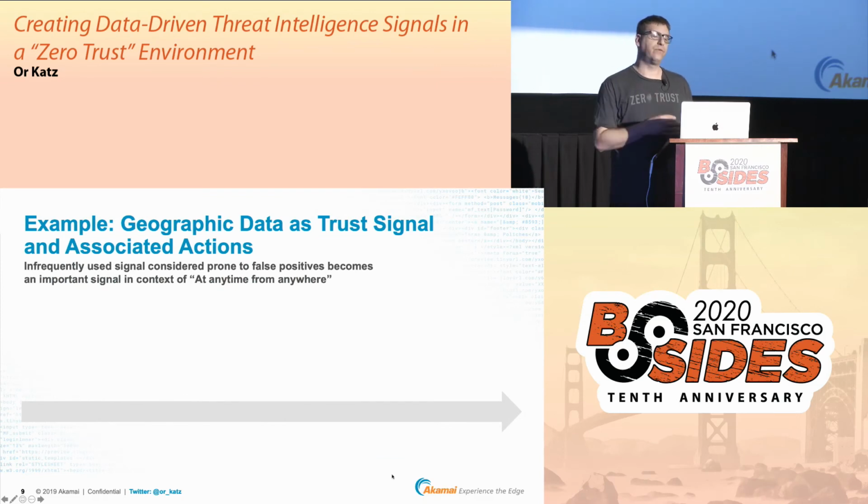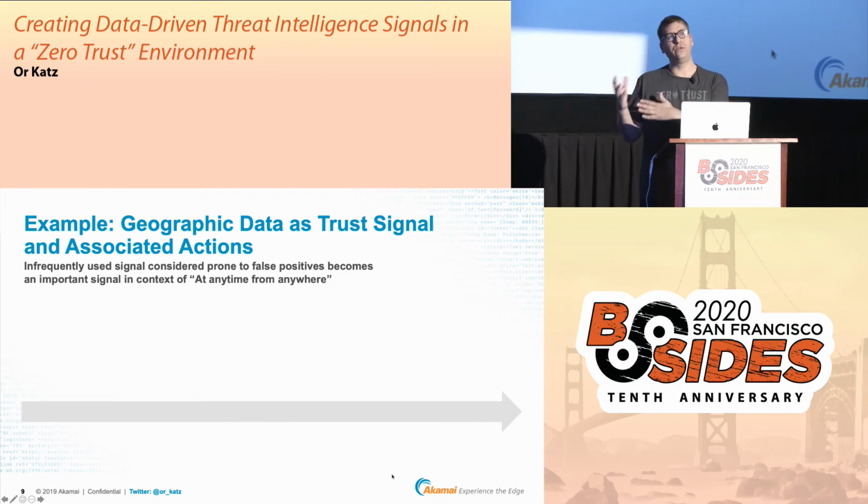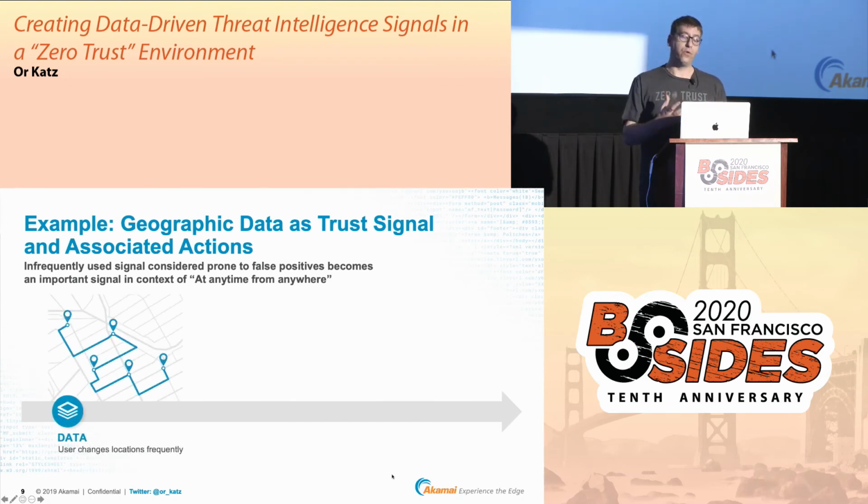Now, here is an example for that. Let's take the geographic data as a source of data that can help us tell this story. It's known that geographic data is not a source of data that's usually used for threat intelligence, for the obvious reason. As I mentioned before, if someone changes location, we could not take a binary decision based on that. We cannot block that user just because we saw some anomaly related to geography. But in the context of zero trust, we can do more than that.